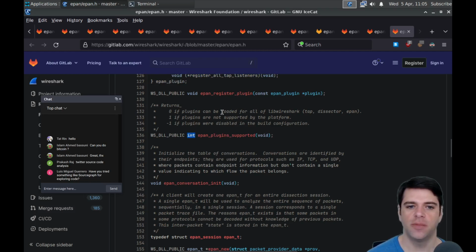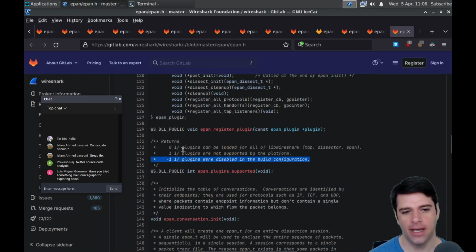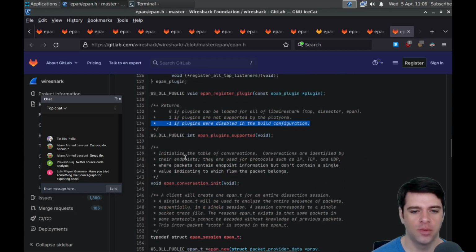It returns 0 if the plugins can be loaded for all of libwireshark, for example tap, dissector, and EPAN, 1 if plugins are not supported by the platform, and -1 if plugins were disabled in the build configuration. So it's like a Boolean, but with a third value.